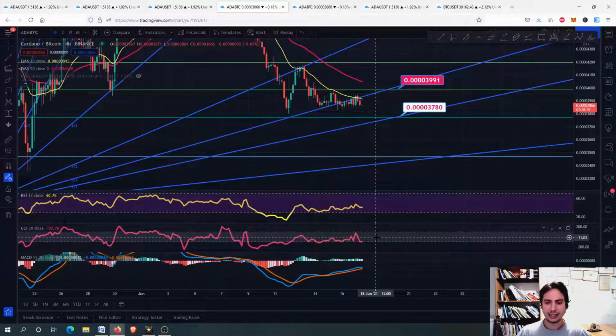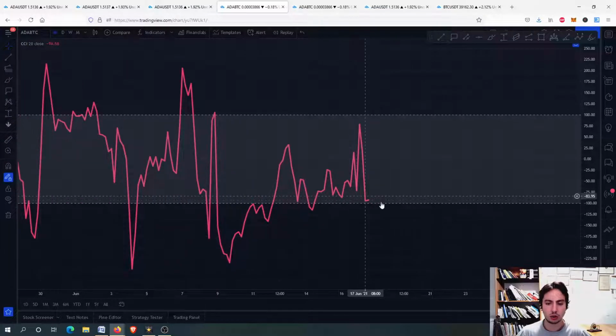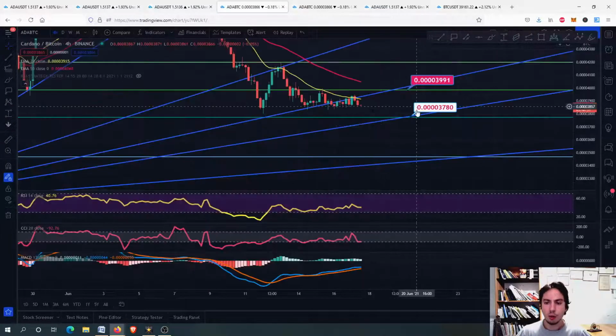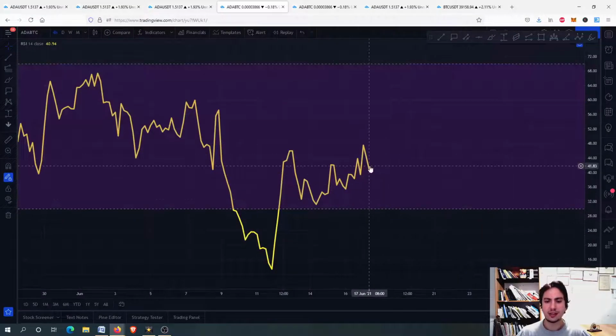Right now you can see that we are approaching an oversold situation. We don't have an oversold situation, but before we go there, we might have a swing high. I will explain why later. Right now, let's see the RSI. The RSI, guys, is not in an oversold situation.